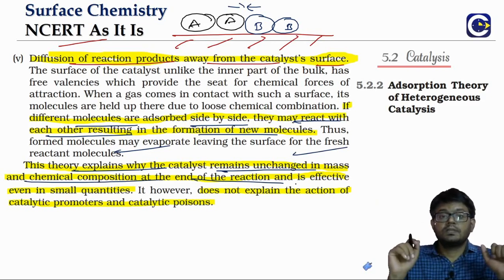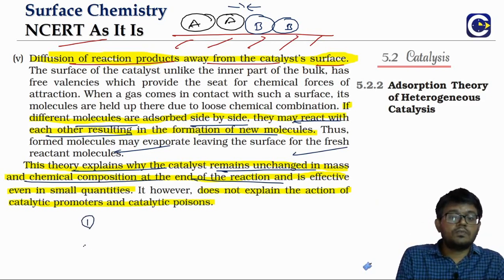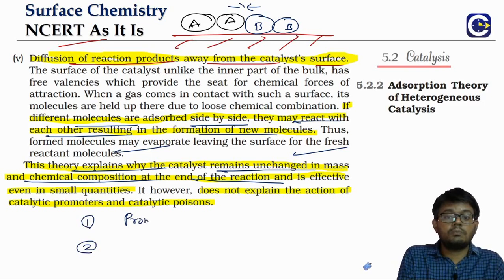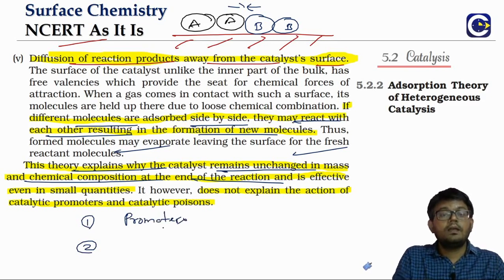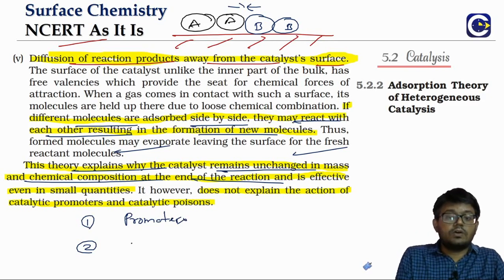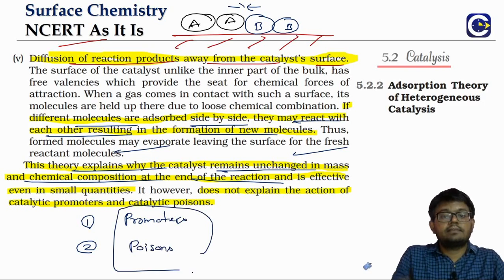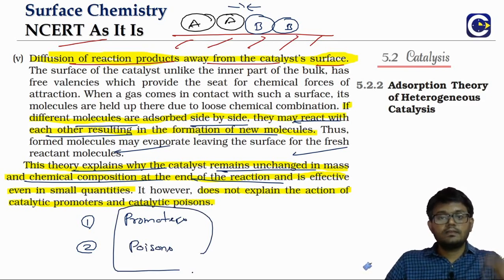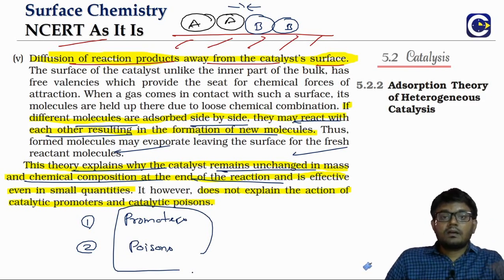But there are two things that we have talked about. We can have substances that enhance the rate or the activity of the catalyst. We call them what? Promoters. And there are substances which reduce the activity of the catalyst. We call them what? Poisons. Remember, we have taken the classic example of the Haber's process. Molybdenum is used as a promoter, and carbon monoxide can act as a poison.